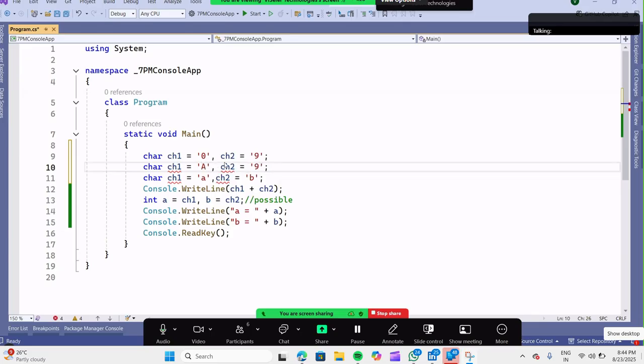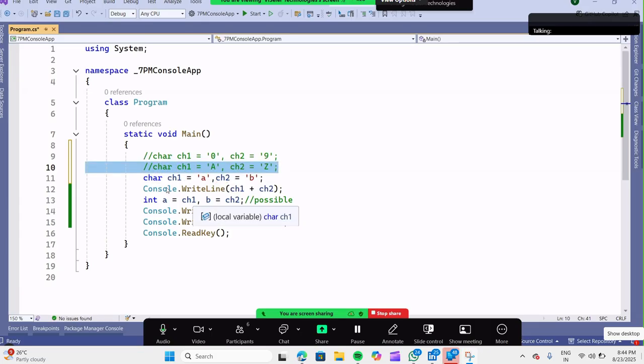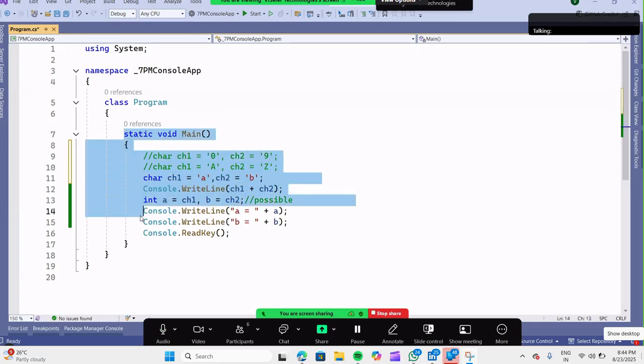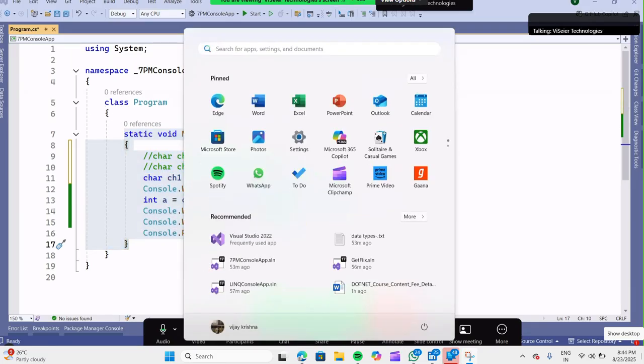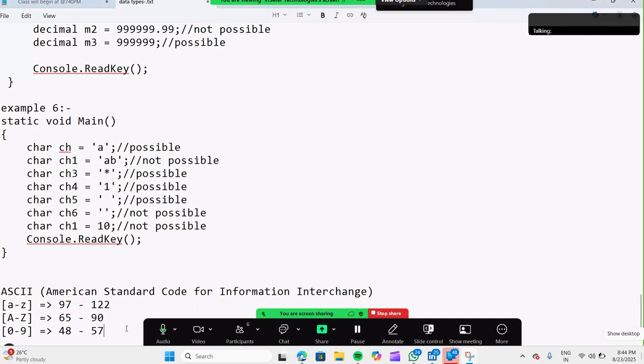Here, capital A to Z. Next, 0 to 9. So I will put it as a comment line. Anything of the same kind of statements, if I put two or three lines and give them as a comment line, at the time of your practice you can try this also. Clear? So this is the example for the characters. Now it is time for asking a few questions.